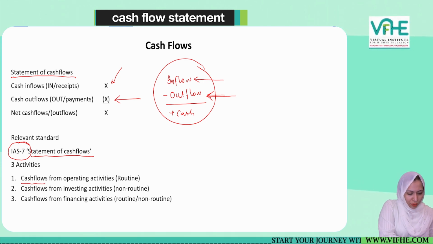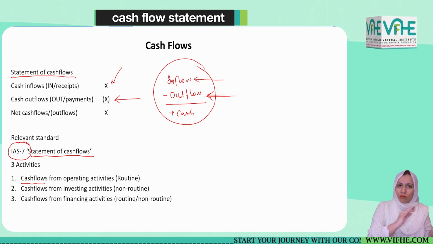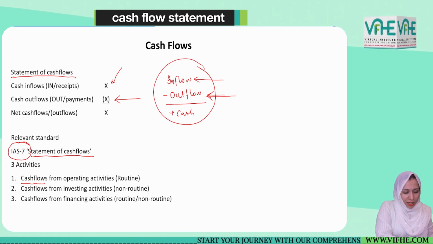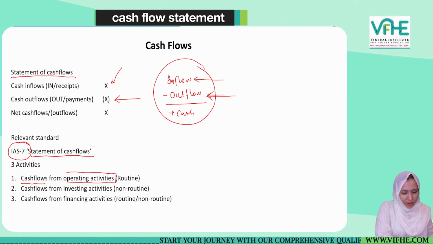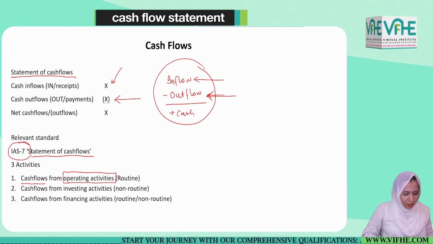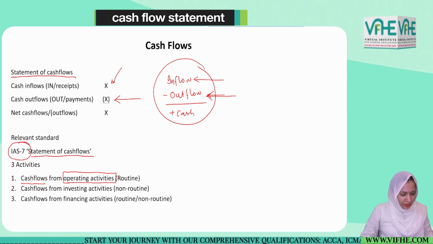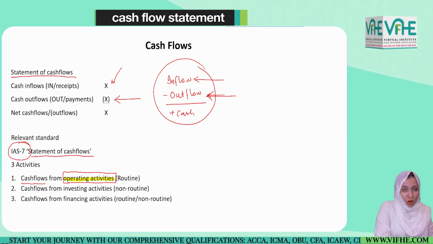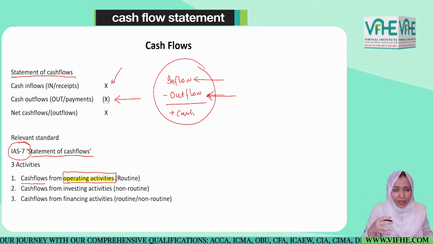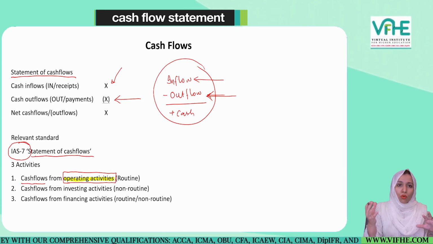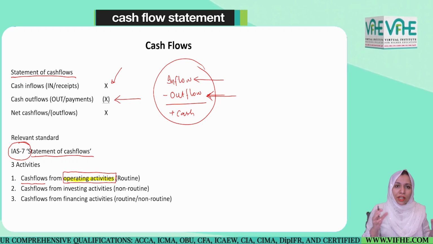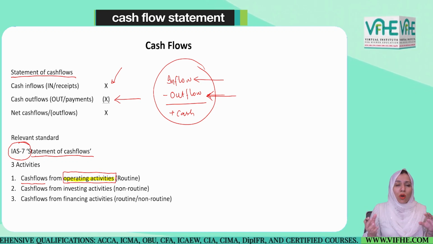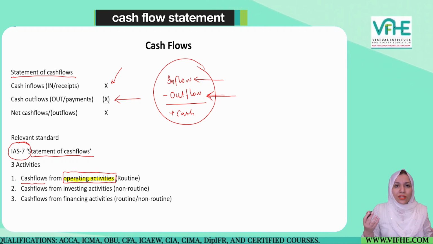Either the cash flows, including both inflows and outflows, are related to our routine activities, which we call operating activities. So either cash is spent or cash is generated through our operational activities, through our routine, consistent, continuous activities.